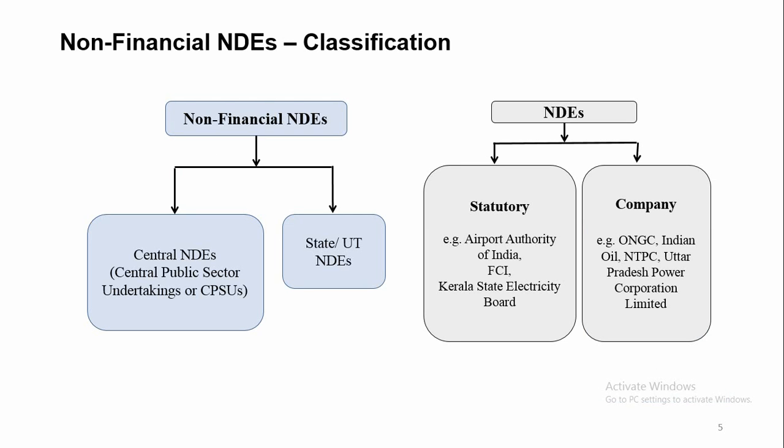In this slide, we classify the non-departmental enterprises.